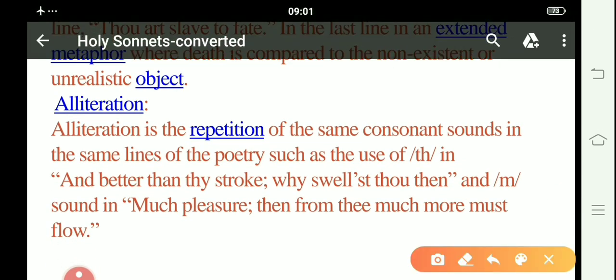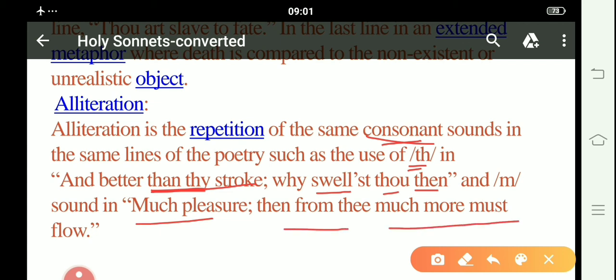Then he used alliteration. Alliteration is another literary device. Alliteration is the repetition of the same consonant sounds in the same lines of the poetry, such as the use of th in "thou" and "better than thy stock, than thy." And "while swallows thou then," and the m sound in "much pleasure, then from thee much more must flow."